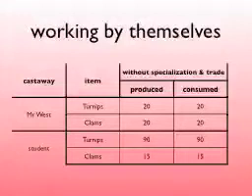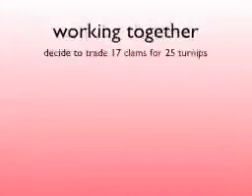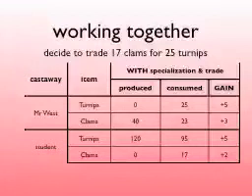But if they specialize and work together, they might decide eventually, after some haggling and maybe some trading where they work out the rate, to trade 17 clams for 25 turnips. This is what would result. Mr. West collects only clams. The student collects only turnips, and then they trade. As a result, Mr. West ends up eating 25 turnips from the trade. And he eats 23 clams.